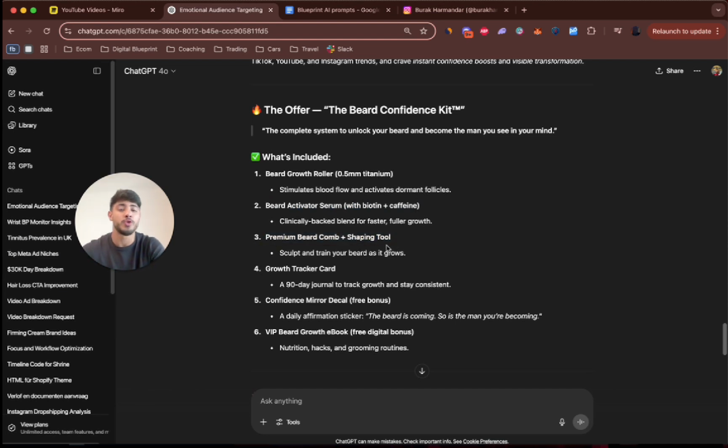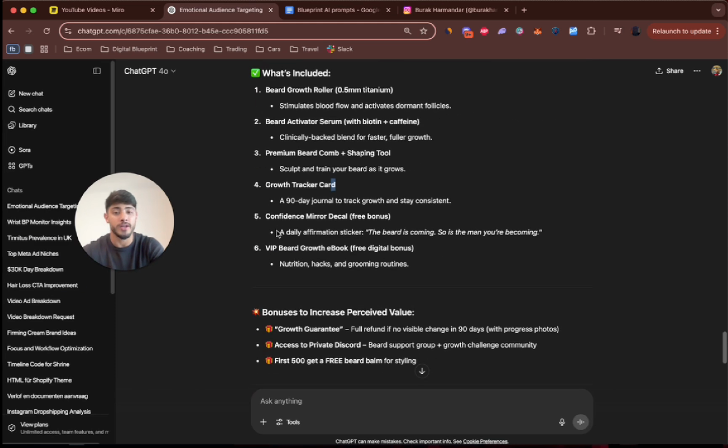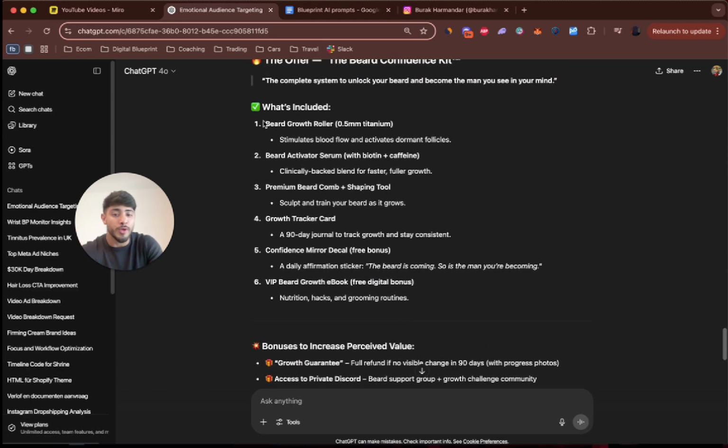Then premium beard shaping tool, growth tracker card, right? So you know what you're getting. And then also here, confidence mirror decal. And then a daily affirmation sticker, the beard is coming, so is the man you're becoming. Right? You get the point. It's about the messaging. You're becoming the man instead of staying a boy. And then VIP beard growth ebook, free digital bonus. Now, this is what we call offer stacking.